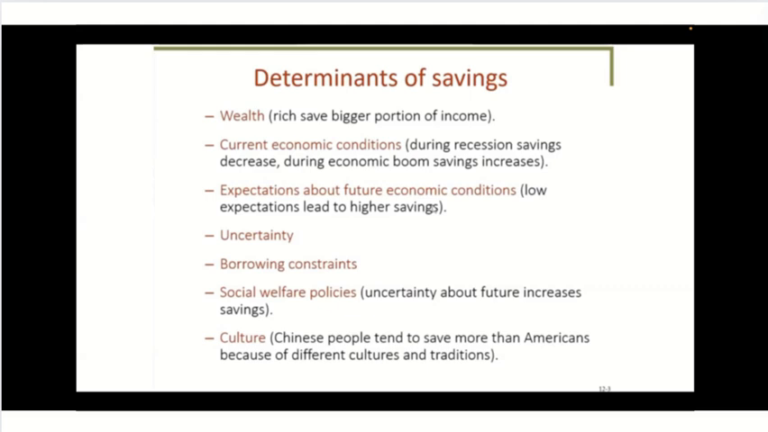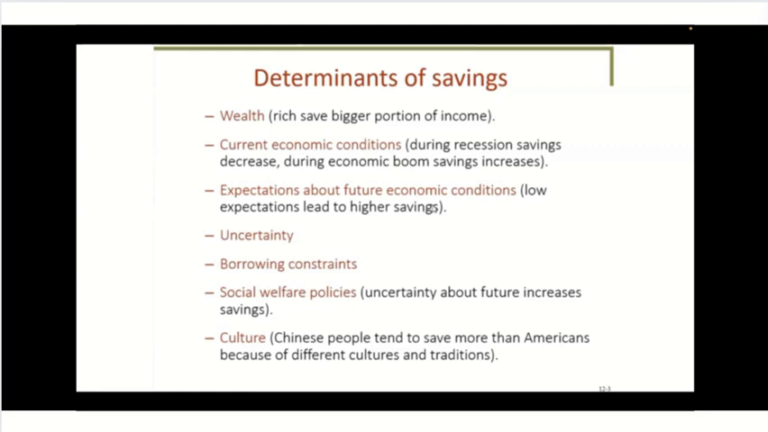Borrowing constraints. If there's an increase in borrowing constraints, people are of course less likely to borrow. Therefore, they will save more money for larger purchases, creating an increase in savings. Social welfare policies. If social welfare policies are better, people are less inclined to save as a precaution for unemployment or retirement.